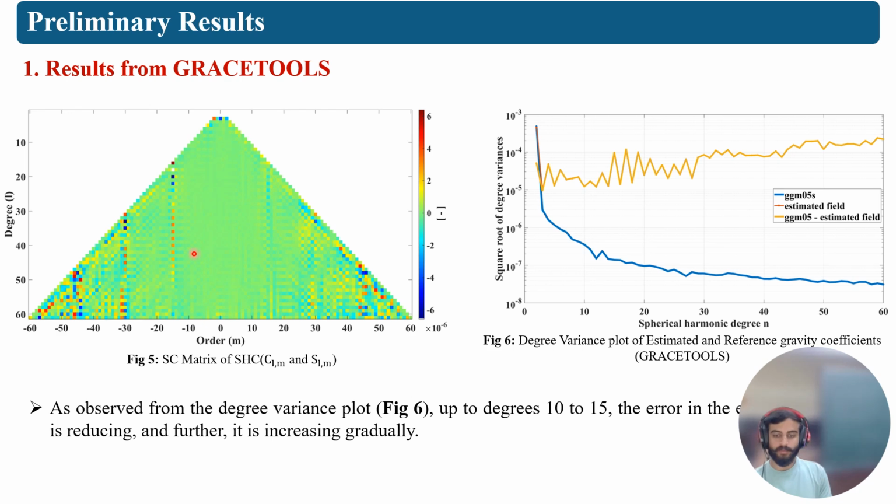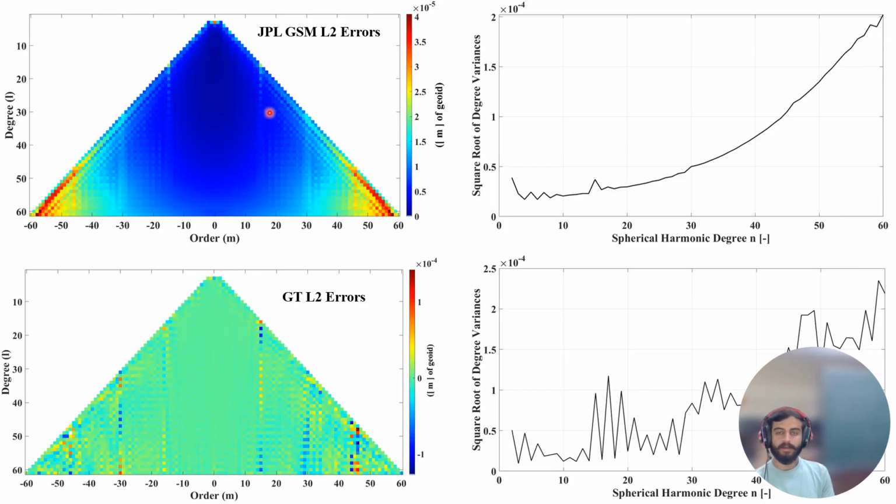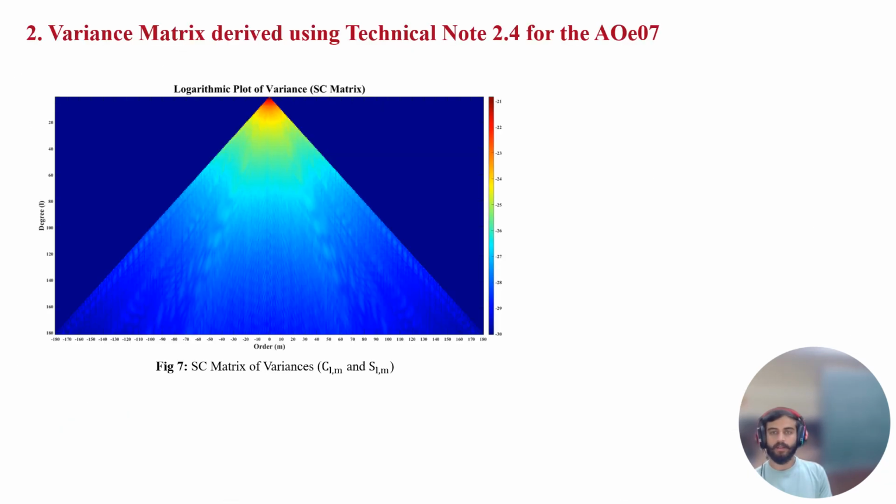These are some of the preliminary results showing that at higher degrees, like at resonance orders like 15, 30 and 45, the errors are more. And I have also compared the GRACE tools derived level 2 errors and available JPL level 2 errors, and we can see in GRACE tools the fluctuations are very large because we haven't applied the de-aliasing model. And this is the variance matrix derived from the technical note 2.4.